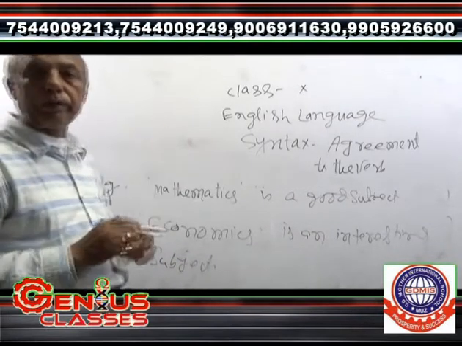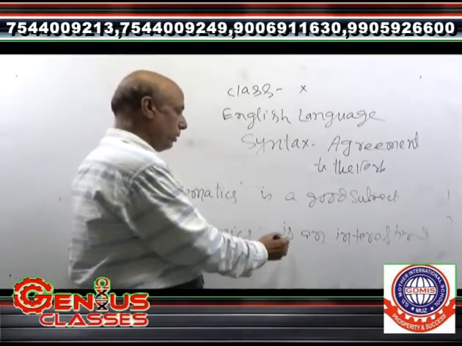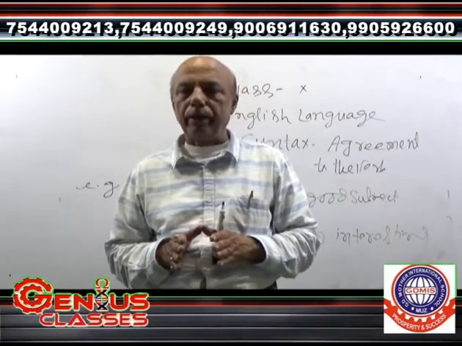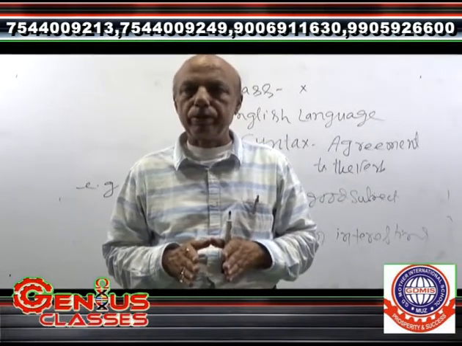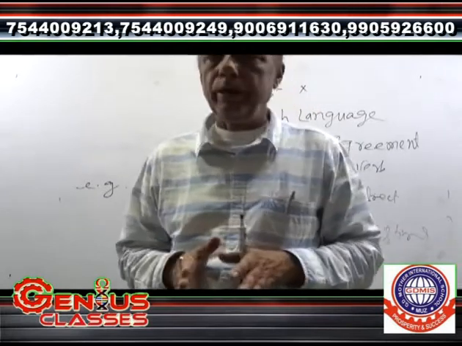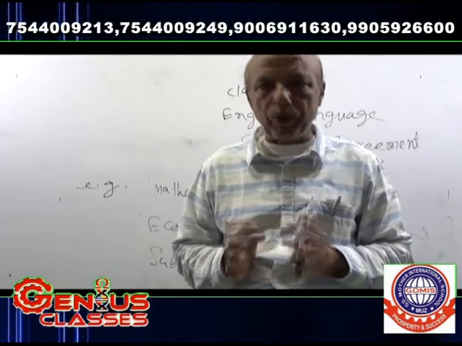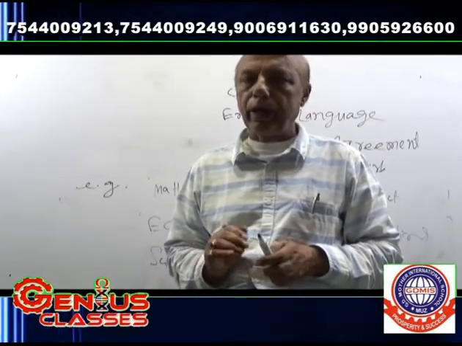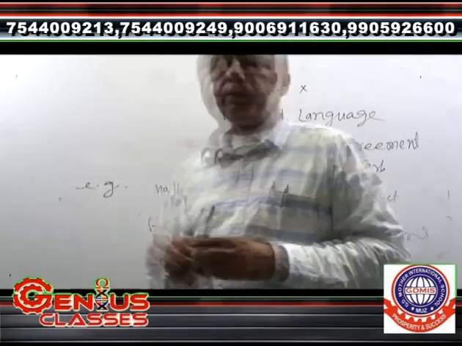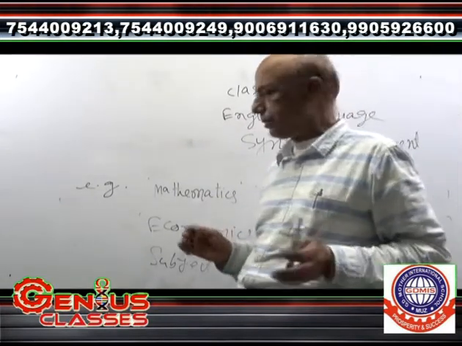Here, economics is plural in hearing, but it has followed the singular verb. So, some of the subjects like mathematics, economics, civics, and statistics seem to be plural, but whenever they are used, they follow the singular verb. As for example, economics, mathematics, and statistics.